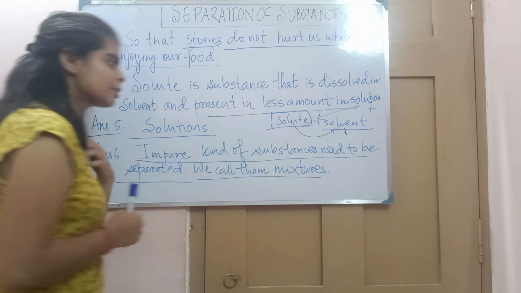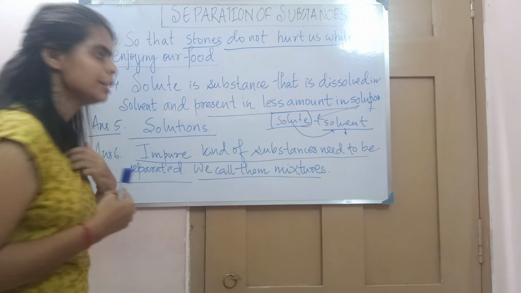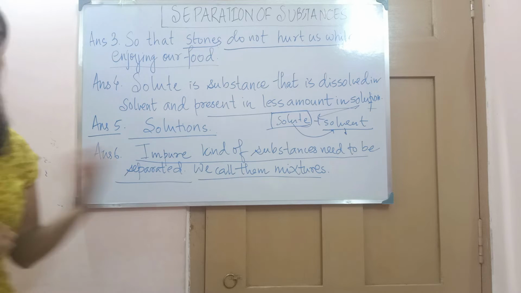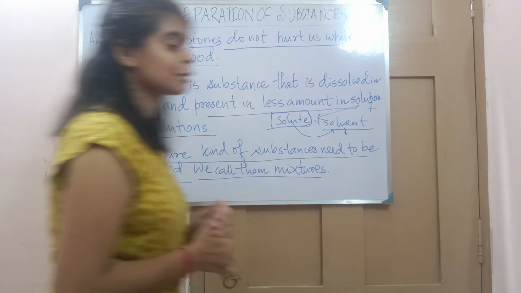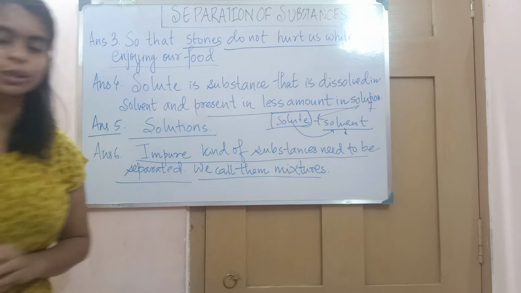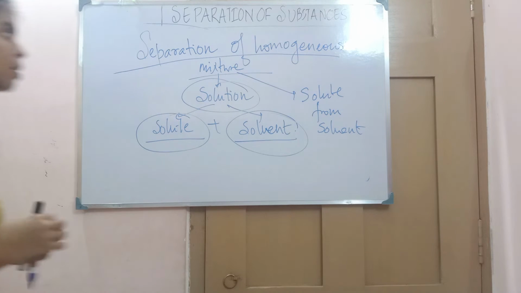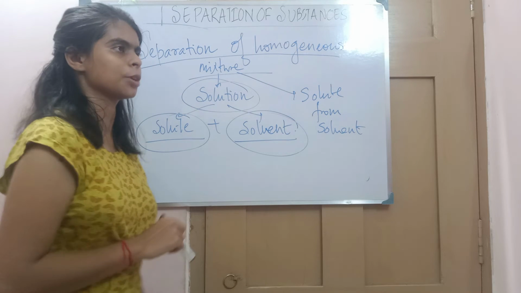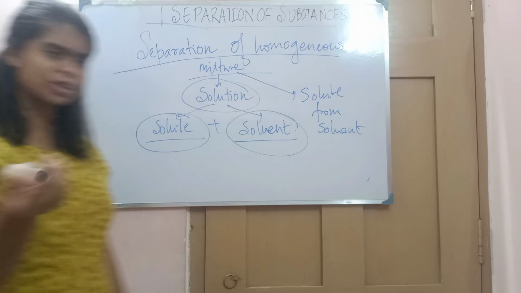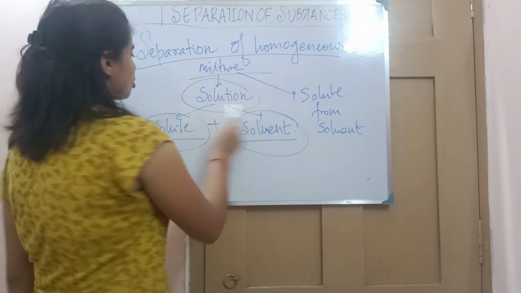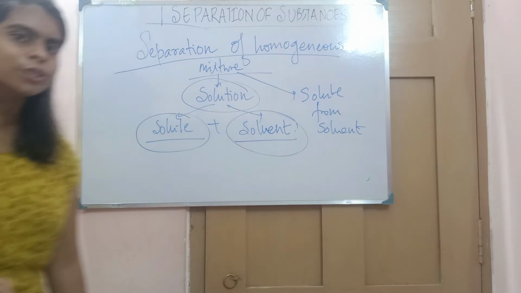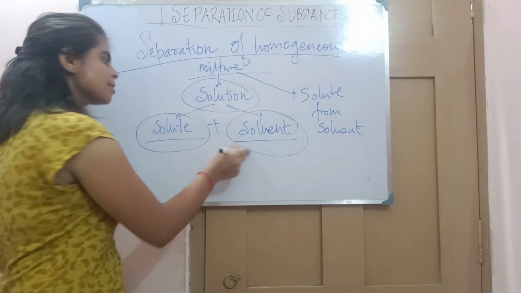Now we will discuss the next topic, that is how to separate homogeneous mixture. I have told you in the last class that I will discuss the separation. So now comes the separation of homogeneous mixture. What is homogeneous mixture? In general term we call it solution. And what does this solution contain? Solute plus solvent.